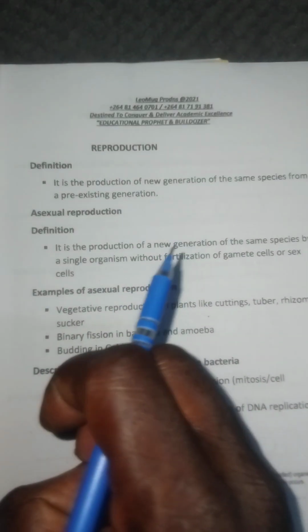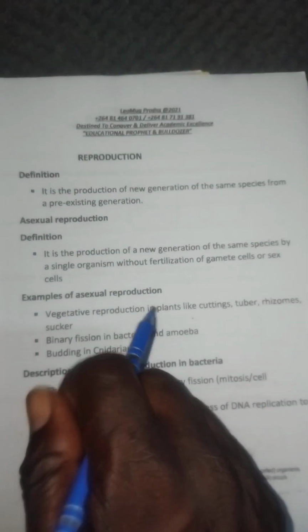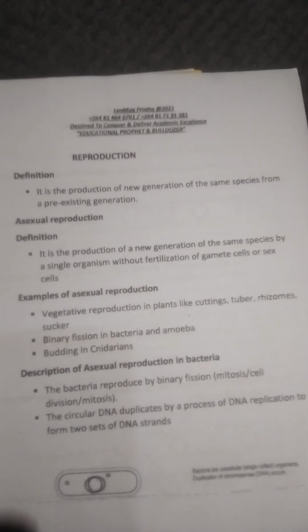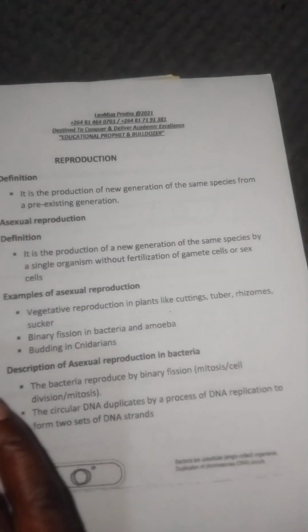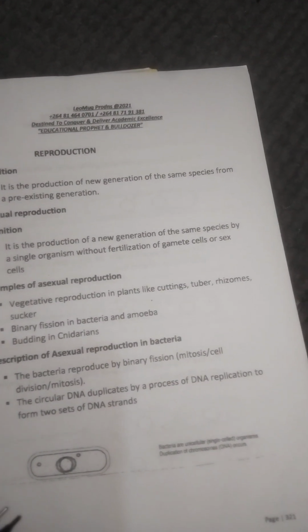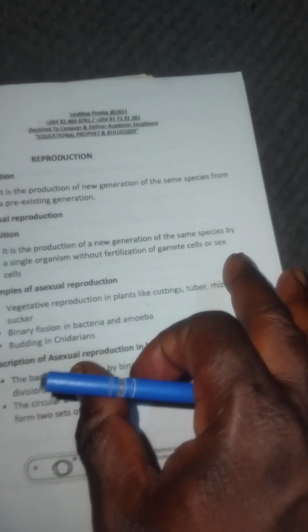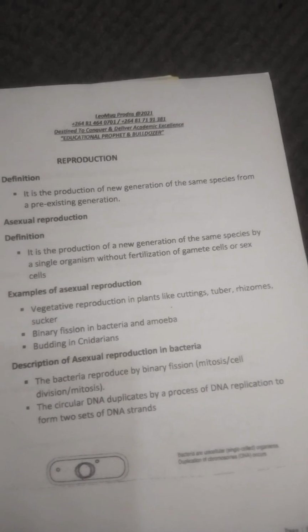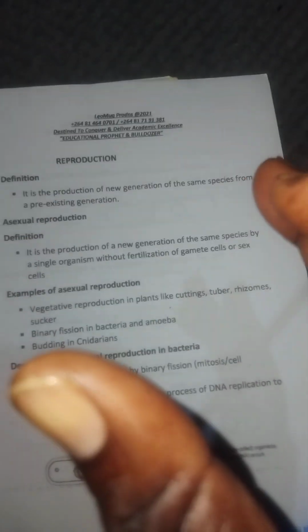Of course, we are forming a new generation from the pre-existing one, but in this case the tool used is only one parent or one organism, and there are no sex cells involved, no sperms, no ovum, no things like pollen grains, no stigma. So this is very unusual but very common.